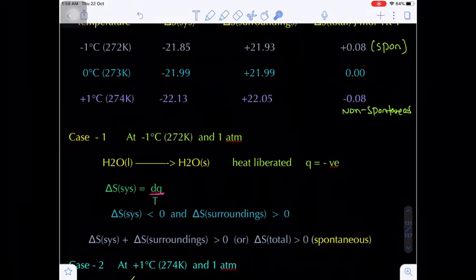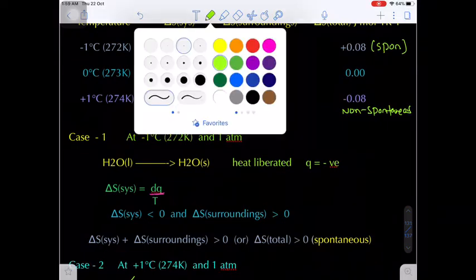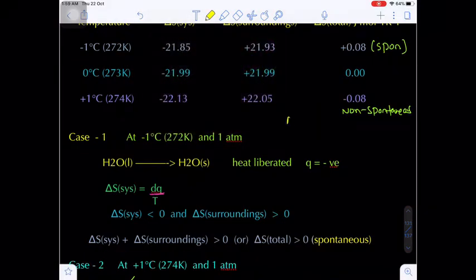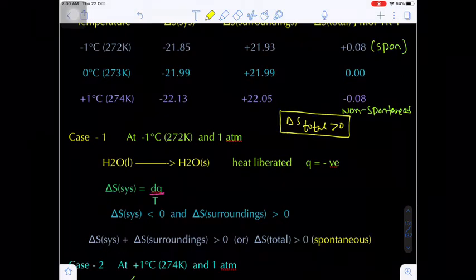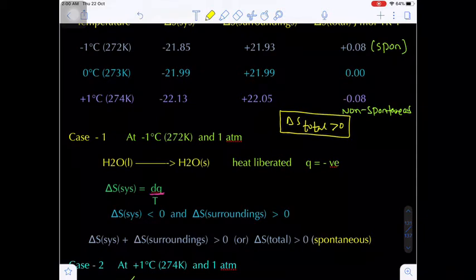So system plus surroundings will be equal to 0. So finally what I am concluding here: the necessary condition for any process to be spontaneous is delta S total. We have to see which entropy change value? Delta S total. So if the delta S total value is greater than 0, then only the process becomes what?